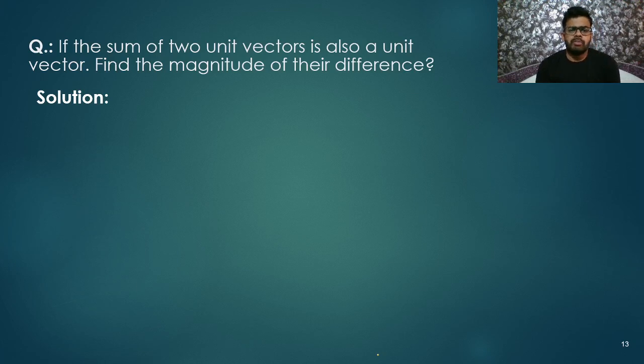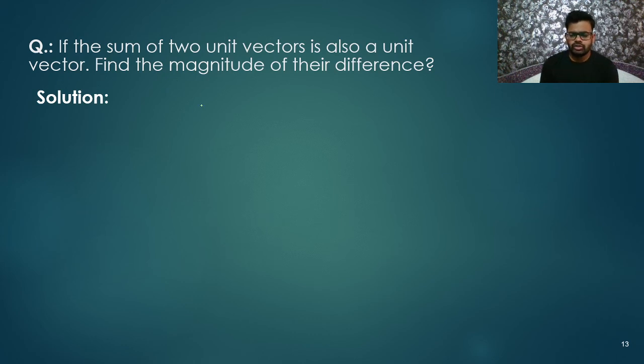If the sum of two unit vectors is also a unit vector, find the magnitude and their direction. Find the magnitude and their direction. So let us talk about magnitude. The sum of two vectors is also a unit vector.